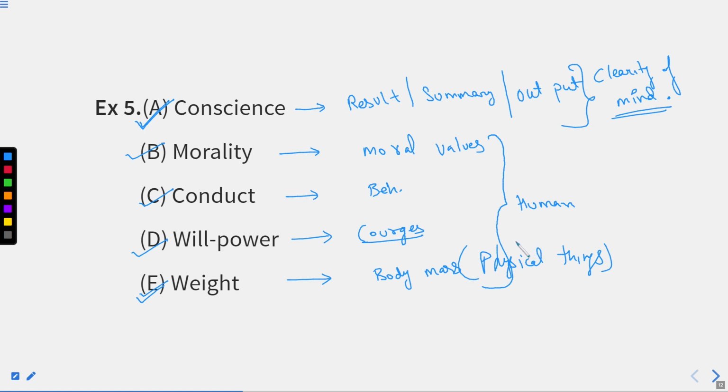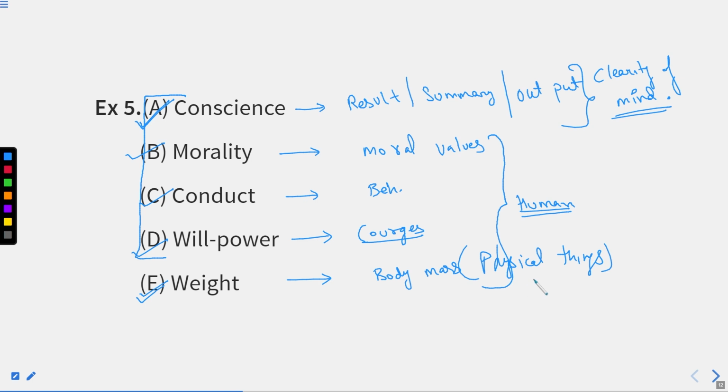Someone who is very good and having clarity of mind, a good decision maker, they are having clarity of mind as well. So they will be considered as human traits, right? Someone can be courageous, having good behavior and good moral values, and a person with clarity of mind. These all things will tell about human behavior. So the first 4 options tell about human behavior.